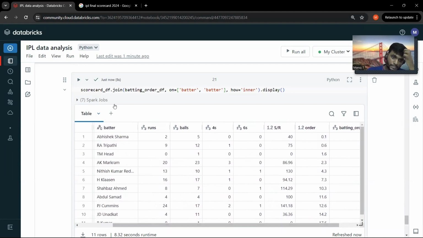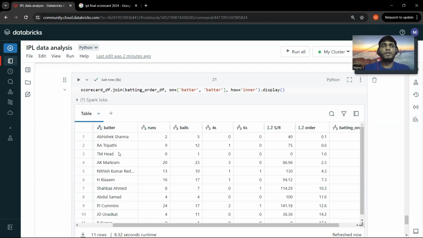It has stated Abhishek Sharma as the first batsman, Tripathi as the second, and Head as the third. There is a problem with the ordering, because Head is the second batter, but his first appearance was only in the third over. Tripathi came ahead of him in appearance, so it's putting the order as Tripathi and Head.